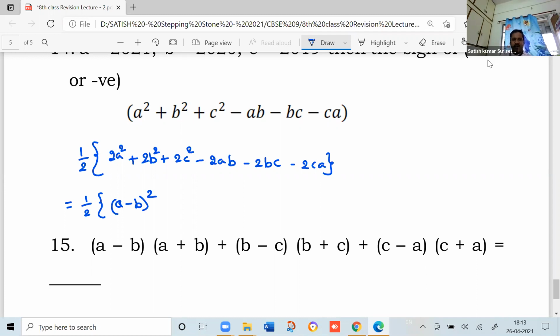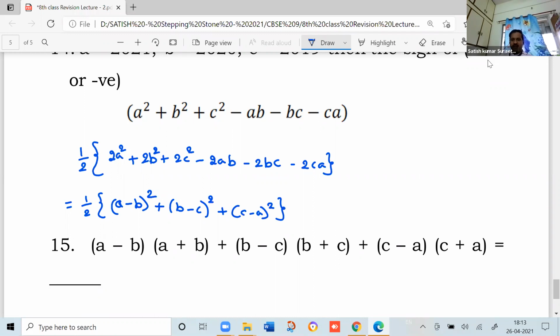Next, one more b square, one more c square and minus 2bc combine as b minus c whole square. You are left with one more c square, one more a square and minus 2ac, which is c minus a whole square.